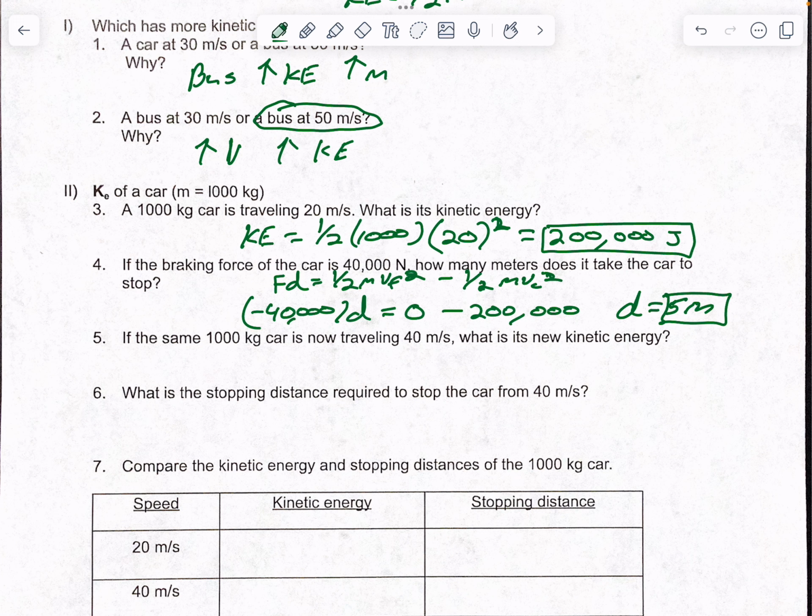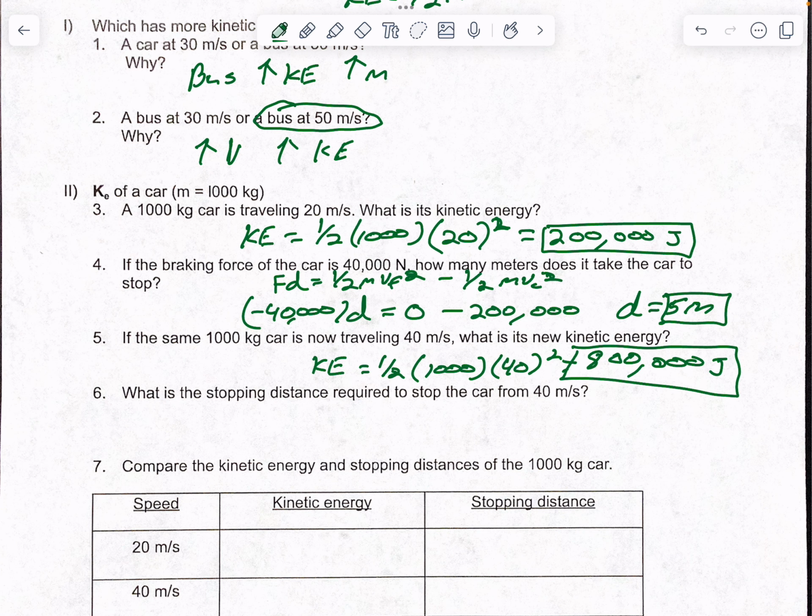Now, if the same car is now traveling 40 meters per second, what's our new kinetic energy? KE equals 1/2, my mass is still 1,000, my new velocity is 40, and that's squared. And I get 800,000 joules. So this is what I'm talking about: when you double that velocity, it actually quadruples your kinetic energy.